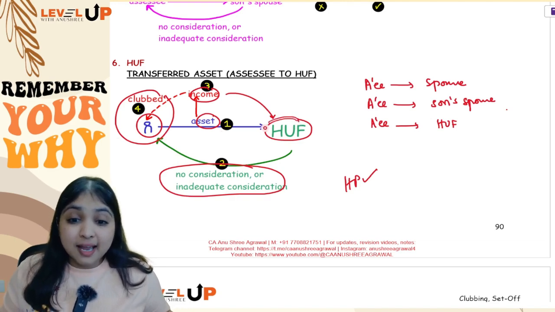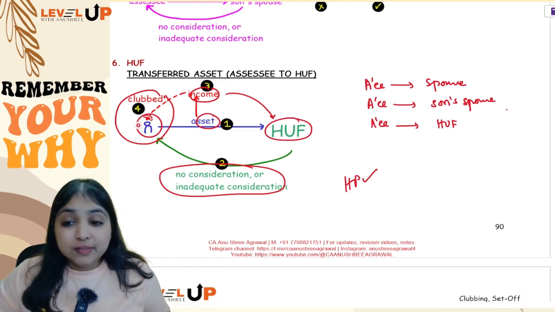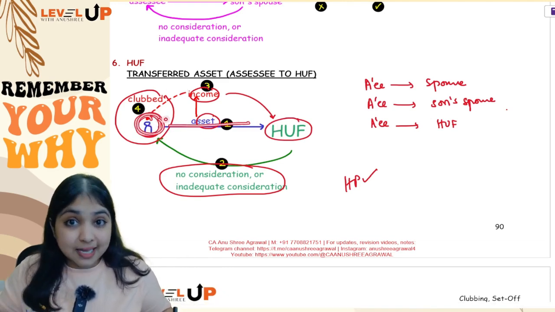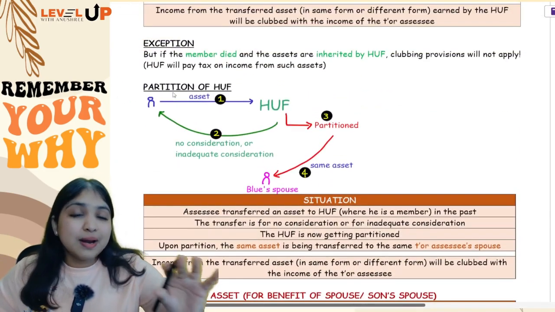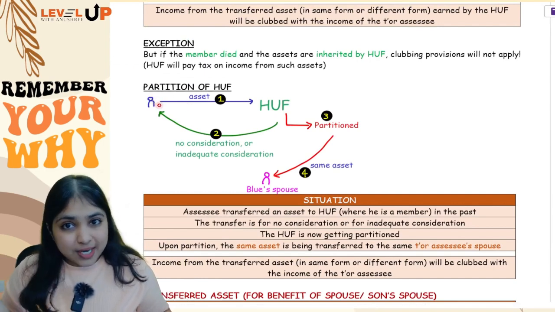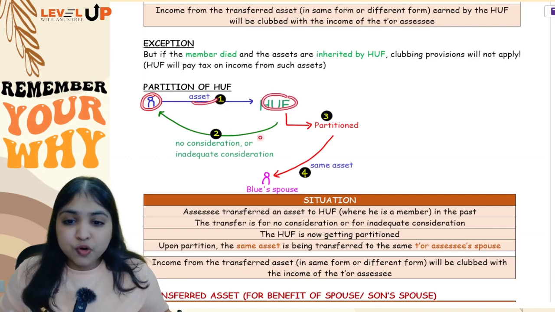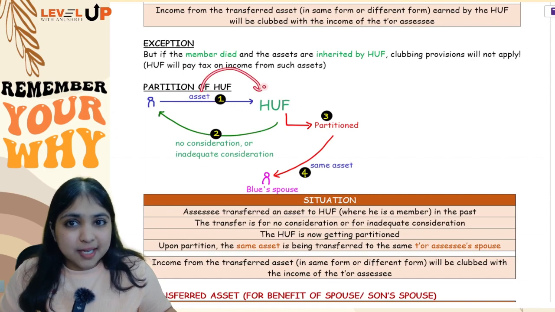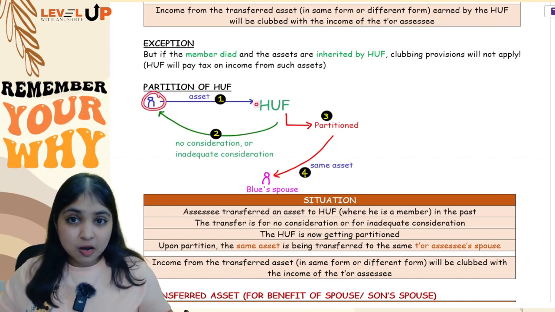From the asset, the HUF will earn the income, and the HUF itself will pay tax on the income. So if the assets were transferred from Blue to the HUF upon Blue's death, then the clubbing provisions will not apply. Okay. Then there is one more point, the last point in this HUF discussion. The same story I am continuing. Blue had transferred some asset to the HUF for no consideration or inadequate consideration. So from the asset, whatever income the HUF was earning, that income was clubbed with Blue's income. That is what we just now saw.